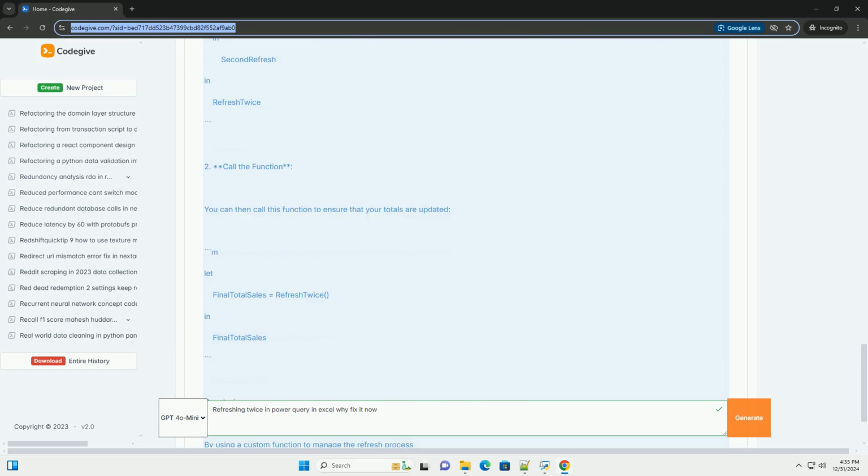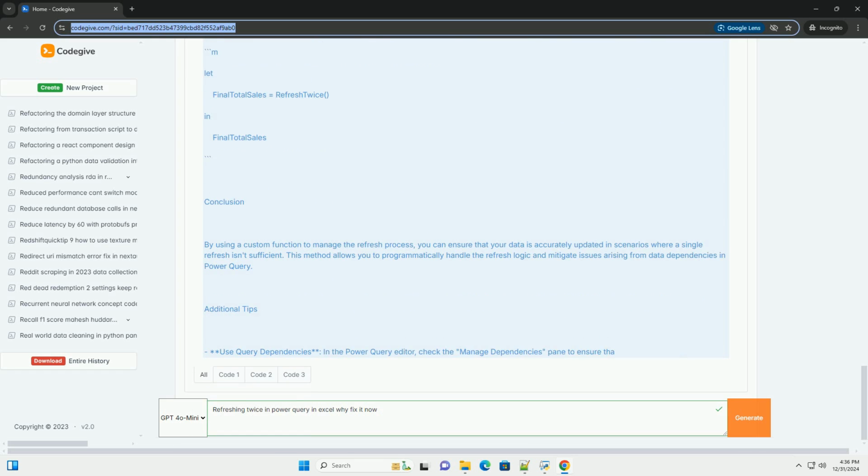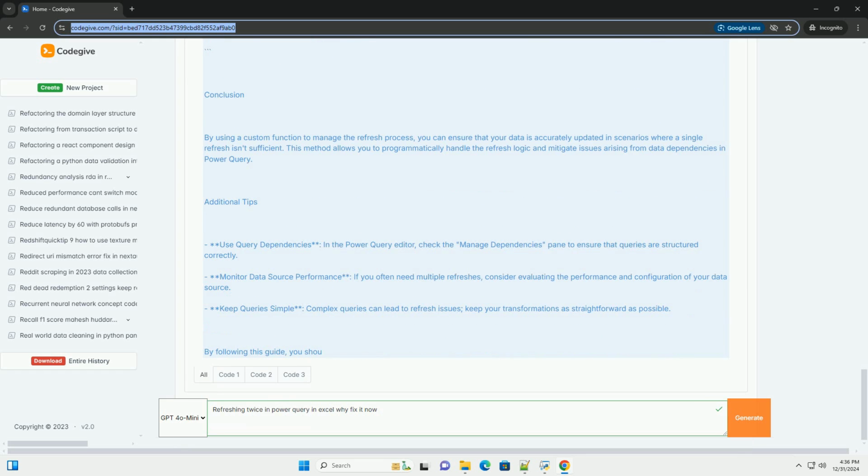Why refresh twice? One, dependency on other queries. If your query relies on another query, the first refresh may load the data for the dependent query, but not fully update the primary query until the second refresh is performed. Two, data source changes. If the data source you are connecting to needs time to process updates, the first refresh may pull in stale data, while the second refresh fetches the new data.